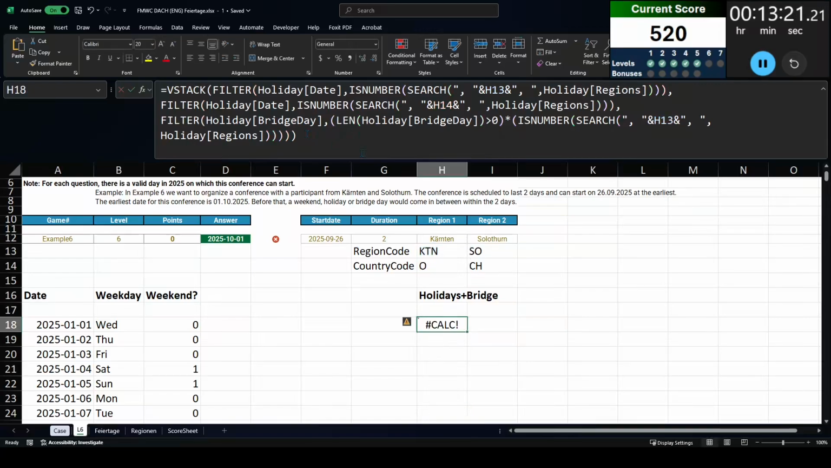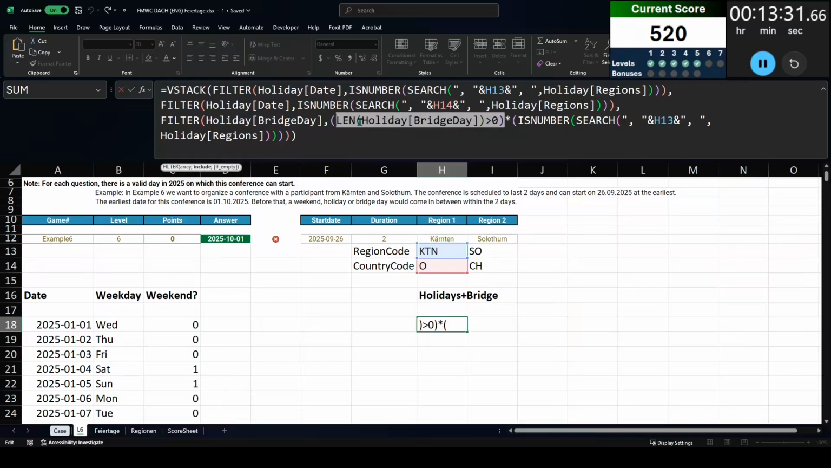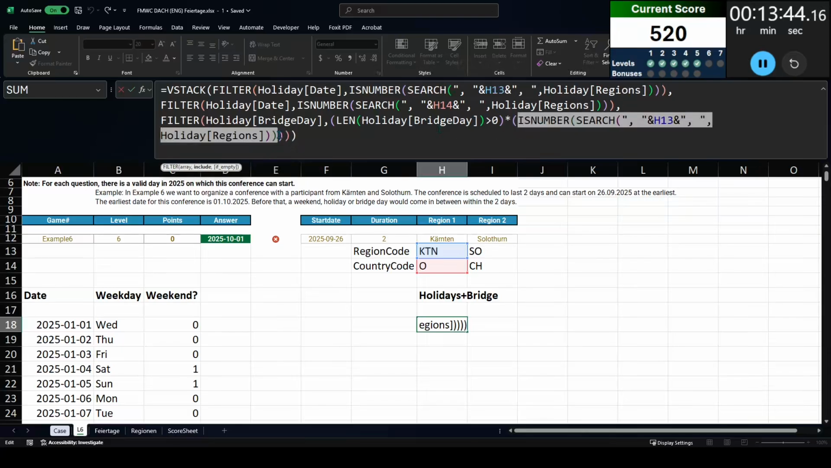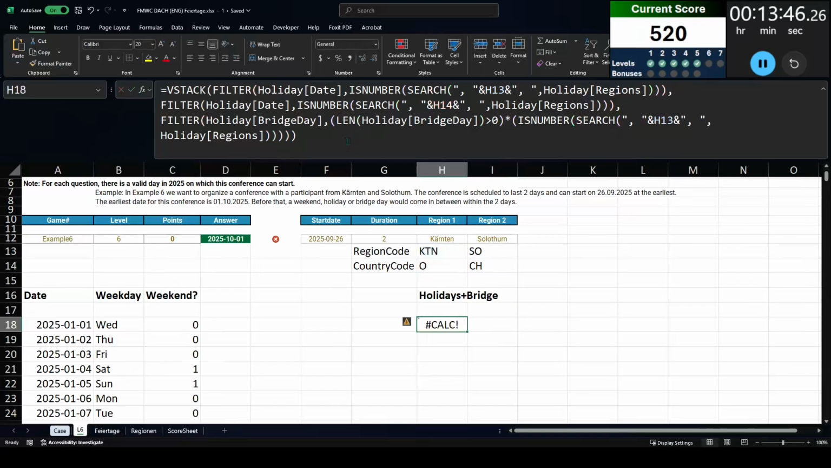Now, what's really throwing me off is once I start adding in the bridge days, I am getting a calc error for this function. And it's taking me a little time to figure out why that is. In the end, I figured out it's because there are no bridge days for this Carnton region. And so I'm getting what they call a blank array, and that's really messing up this calculation.